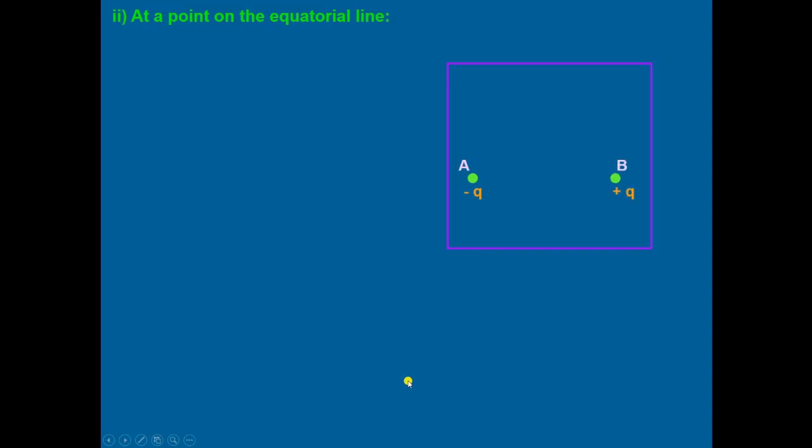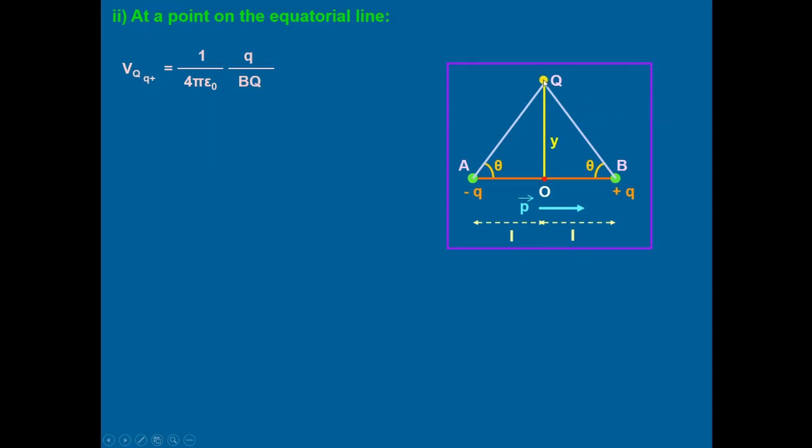We take the electric dipole having the positive charge Q at B and negative charge Q at A, separated by the length 2L. The center of this dipole is O, with the length OA equal to L and OB equal to L. And the line is taken on the equatorial line, that is perpendicular to A and B. We take another point Q.